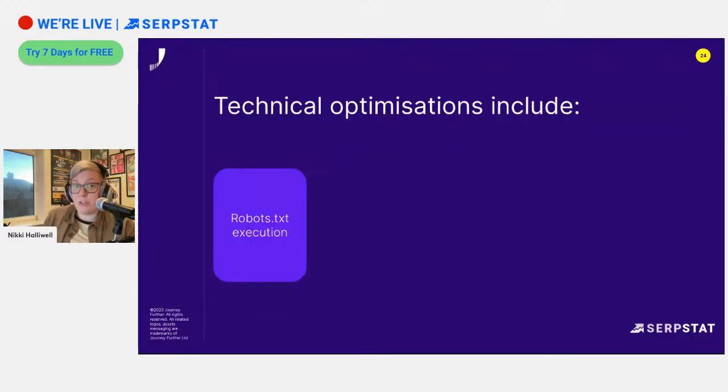Some of these fixes can include robots.txt execution and making sure that we're disallowing access to certain areas of the site. This can be like cart pages and customer accounts and various other backend systems that we don't want Google to crawl because it's a waste of resources. We don't want them to rank. But importantly, they can also contain confidential customer information. And if that appears in search results, you can find yourself getting in quite a bit of trouble.